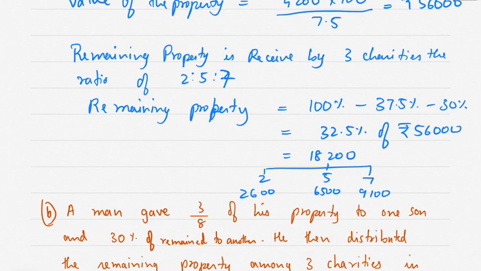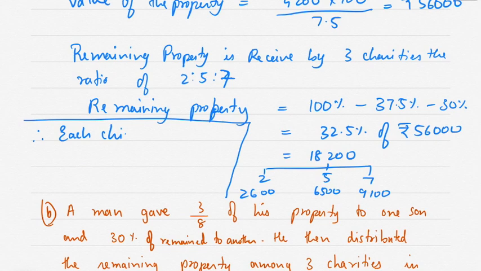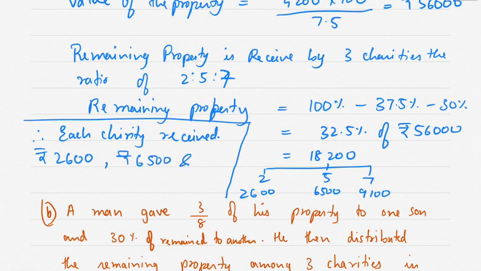Therefore, each charity received rupees 2,600, rupees 6,500 and rupees 9,100. Okay.